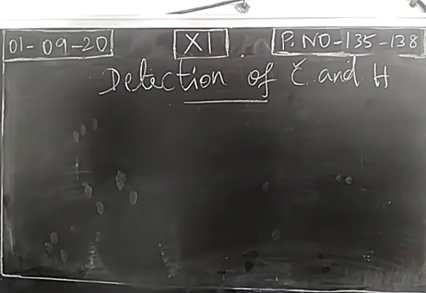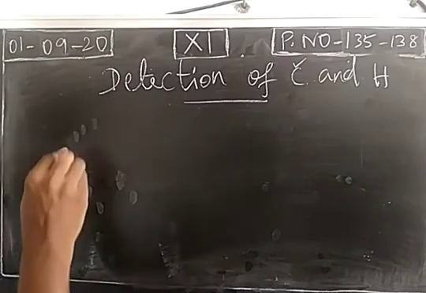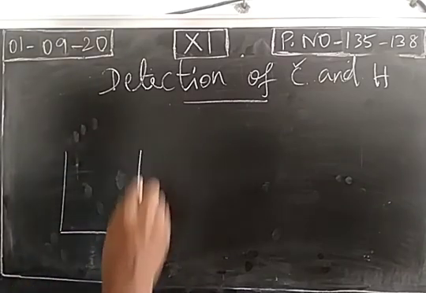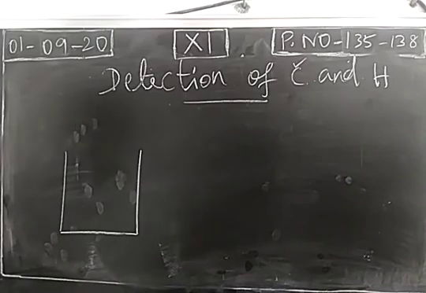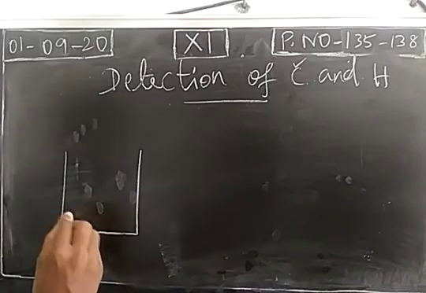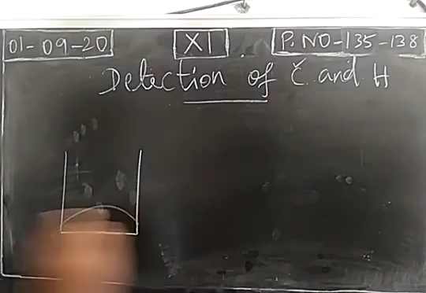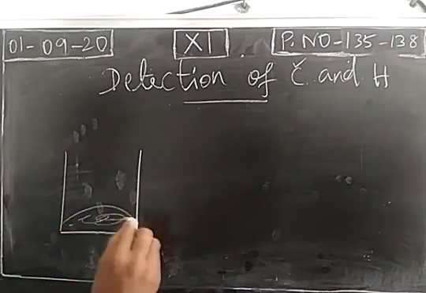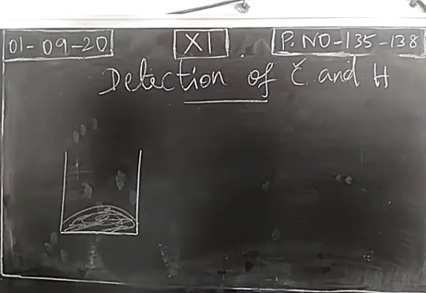Now we are going to detect carbon and hydrogen in the organic compound. For that, we take the purified organic compound in a container. You have prepared the organic compound in the laboratory, you have purified it using certain physical methods.